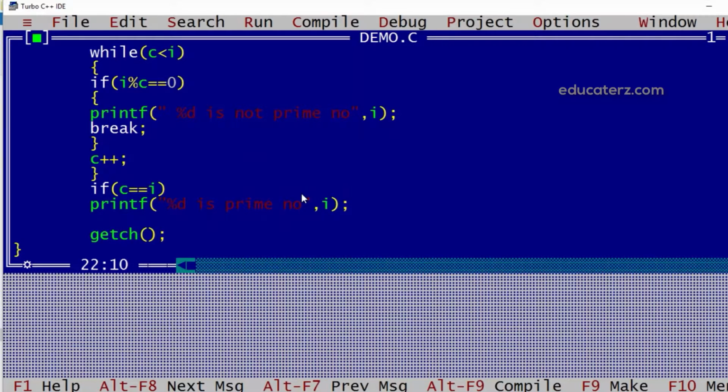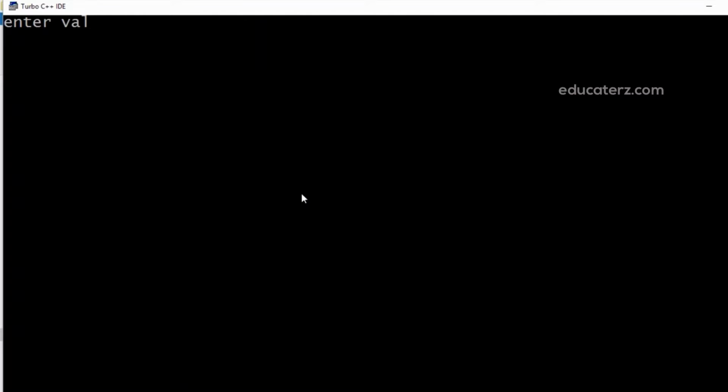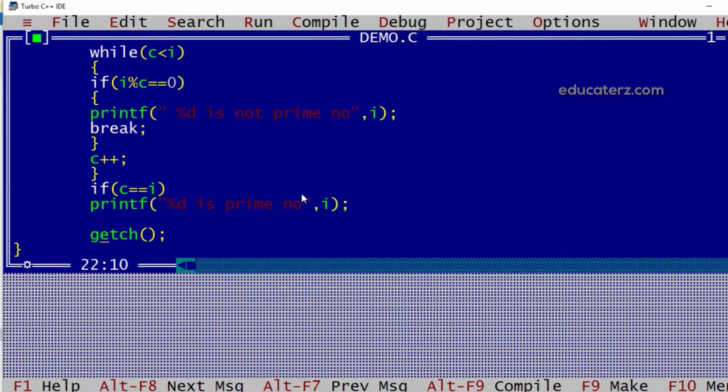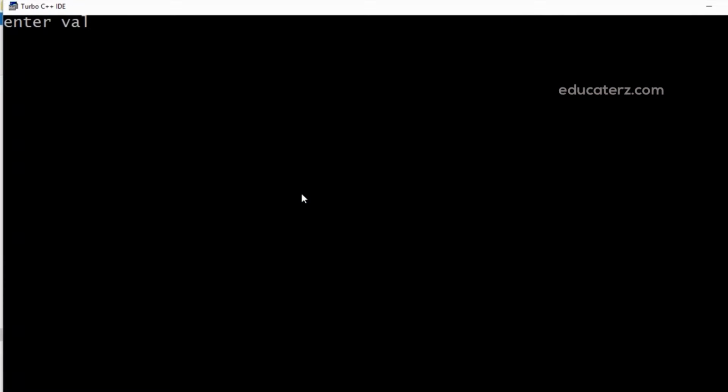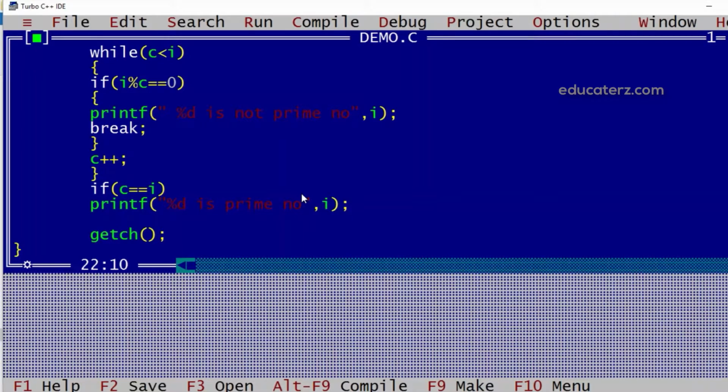Now we'll execute this. If I give 4, I'm getting it's not a prime number. If I give 3, I'm getting 3 is a prime number. So this way we can use break to come out of the loop on a particular scenario without waiting for completion of the loop.